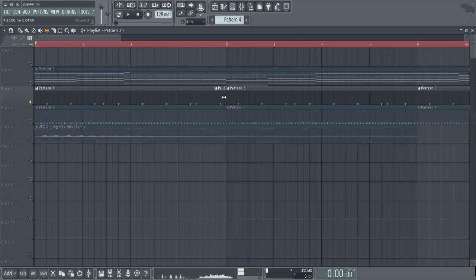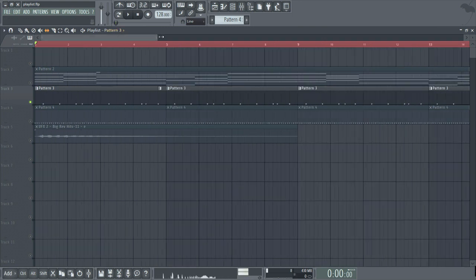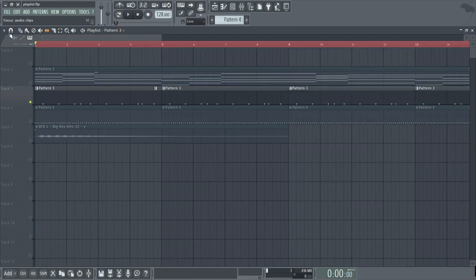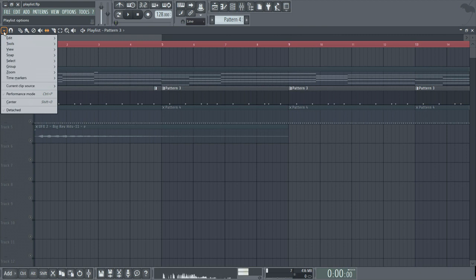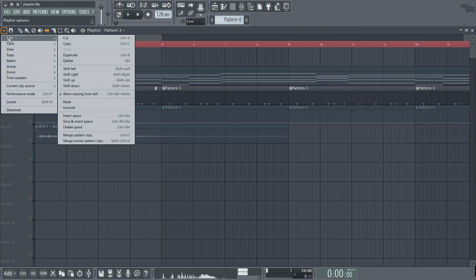And you can see how it moves it there relative to the timeline. So over to the main drop-down menu on the left. We basically have the same functions as the piano roll menu. Edit again contains all of your quick shortcuts.